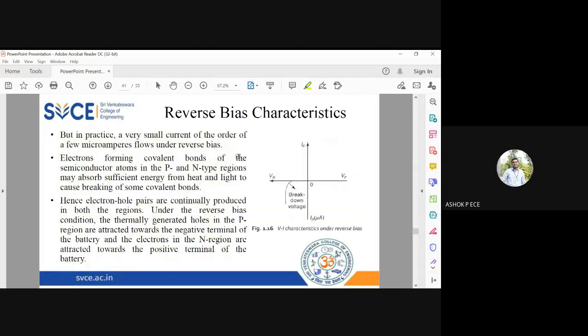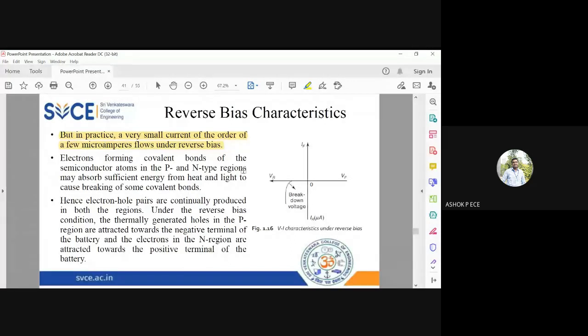But in practice, what happens? Some electrons and holes, they absorb some additional voltage and they cross the barrier and go. Not all electrons and holes. Some electrons and holes, they attain additional energy and they cross the barrier potential and go, which is called as the reverse bias current. But it is not practically possible for all the electrons, because the available voltage is very, very less.